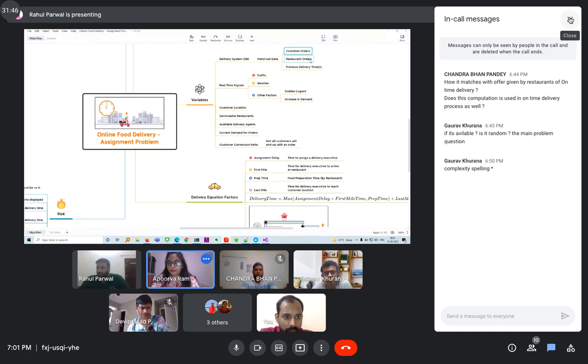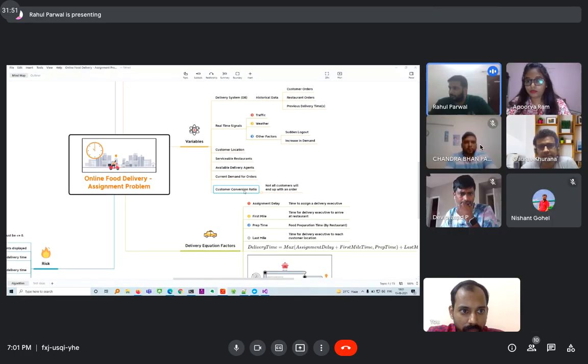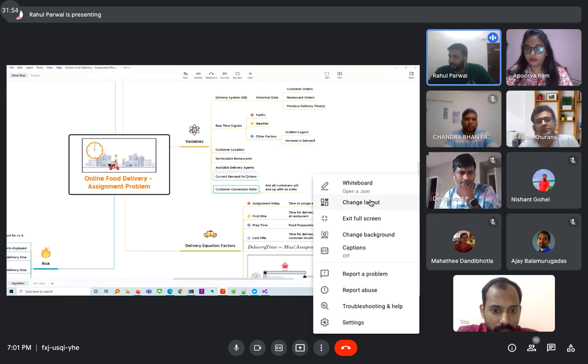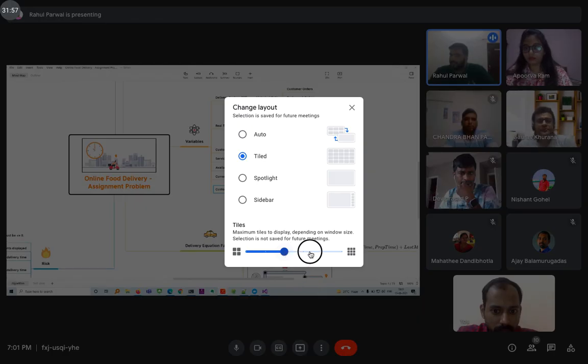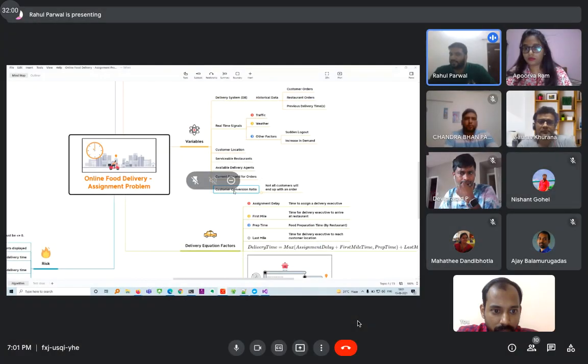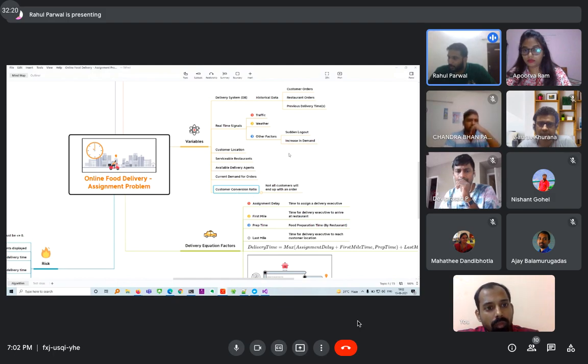Yeah. And how many of them actually convert. Maybe they just open the app, look at two or three restaurants and close it. They have to consider this, because they cannot keep the executives blocked for these. For example, say there are 20 people opening this app at this point of time. They cannot block 20 executives for them. They know they have, for example, 5 delivery executives, and they know the conversion ratio is something they can accommodate. After that, if it increases, then they start showing that we are not servicing or we are experiencing delayed times and all.